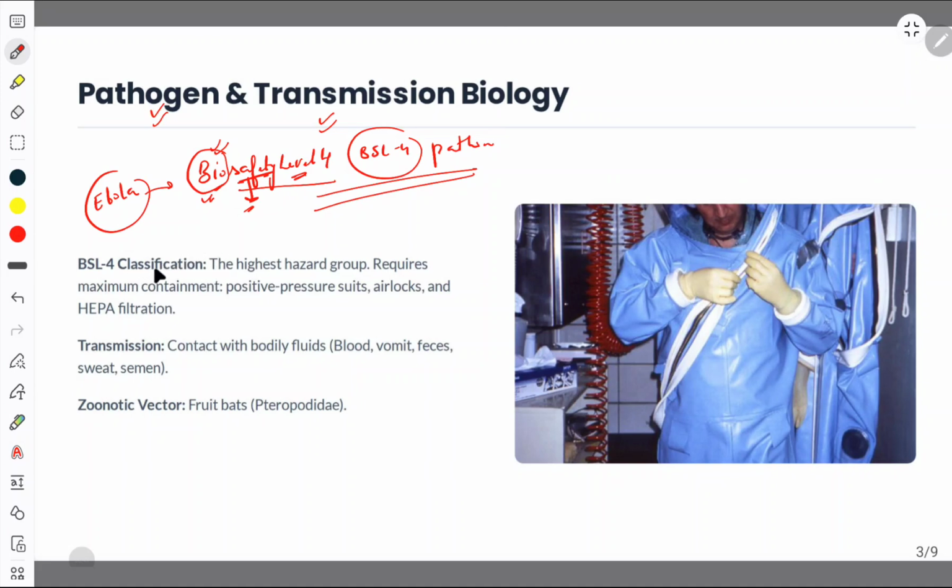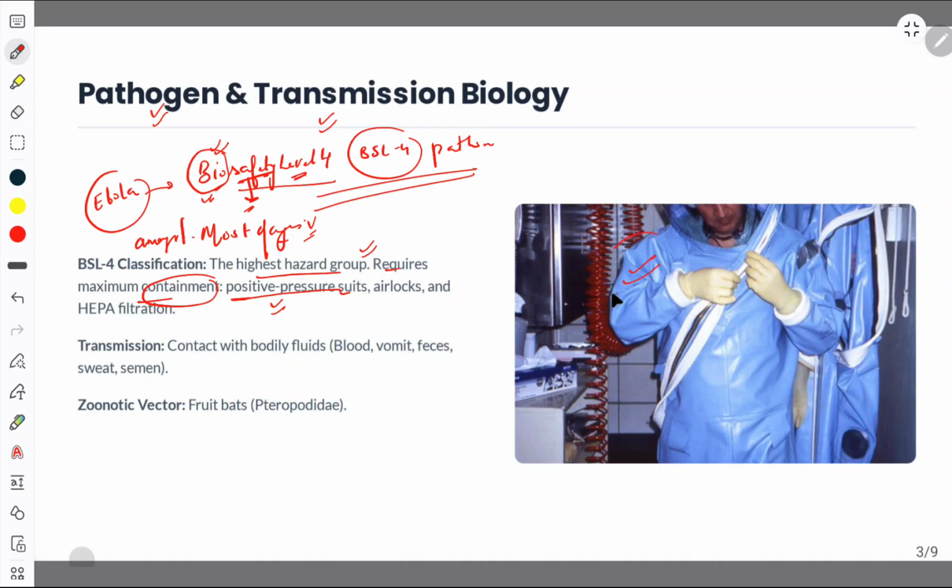What is the meaning of this? That it is among the world's most dangerous viruses. The highest hazard group requires maximum containment, which means it requires positive pressure suits like this one.